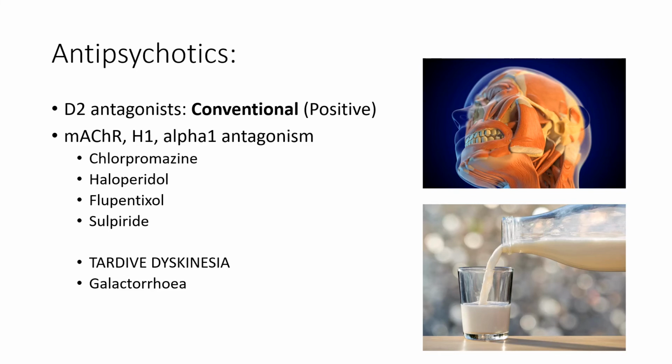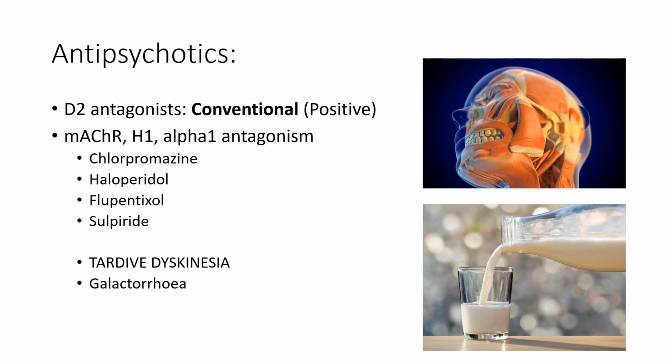It also works on off-target receptors like muscarinic receptors, which results in our anticholinergic side effects. So that's our blurred vision, dry mouth, urinary retention, constipation, reflex tachycardia. It also has H1 antagonism, so it results in sedation, and alpha-1 antagonism, resulting in our postural hypotension and tachycardia.